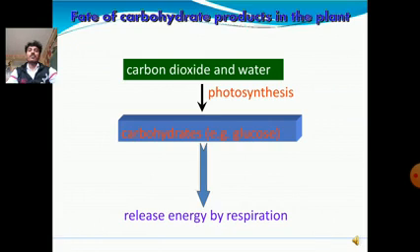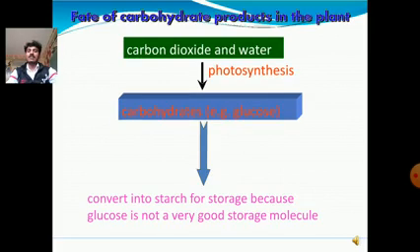Carbohydrates are produced in plants; carbon dioxide and water are both very useful to prepare food in this process of photosynthesis. The carbohydrate, for example glucose, releases energy by respiration and is converted into starch for storage, because glucose is not a very good storage molecule in plants.